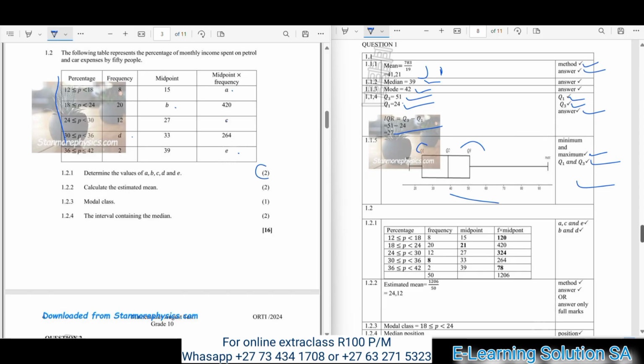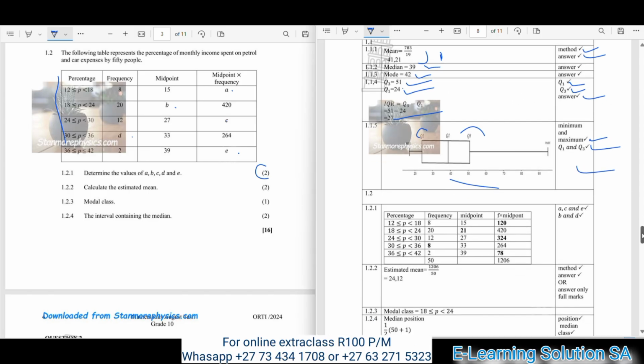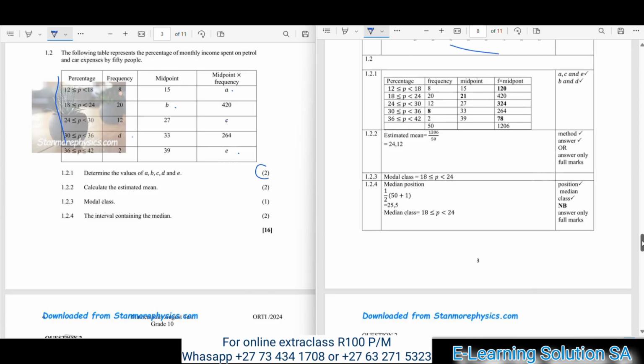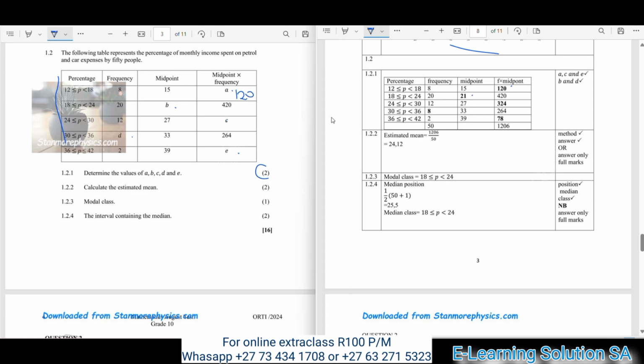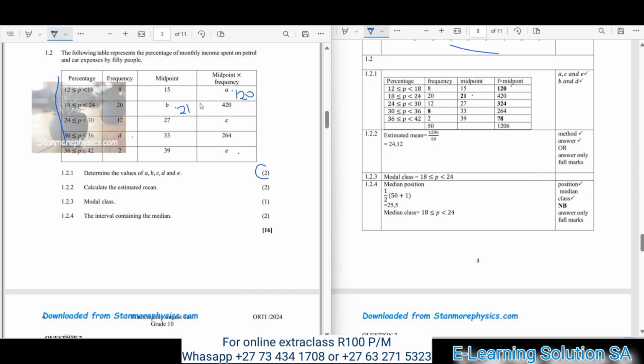Okay, let me adjust the memo for you so that you may see. It's 2 marks for this one. So in this case, as you can check the memo, our A was 120, and our B was 21. I'm hoping that you can see.